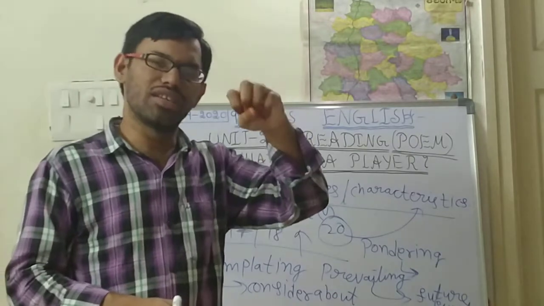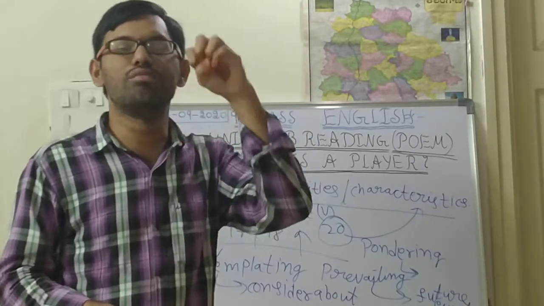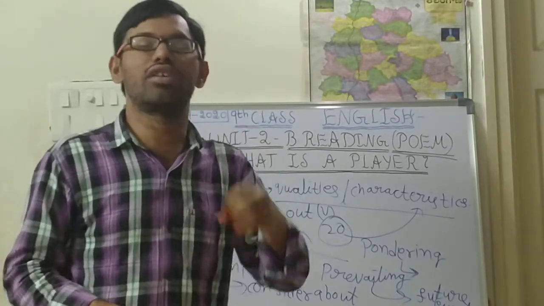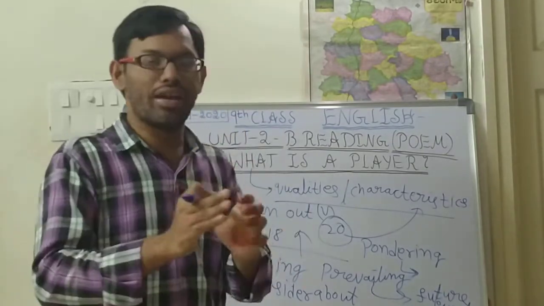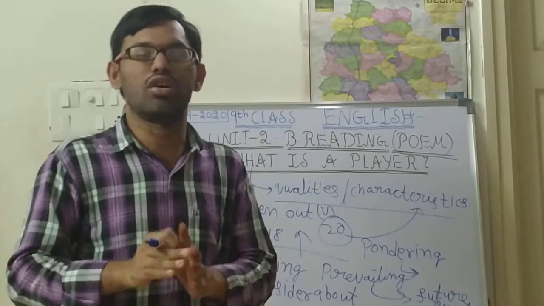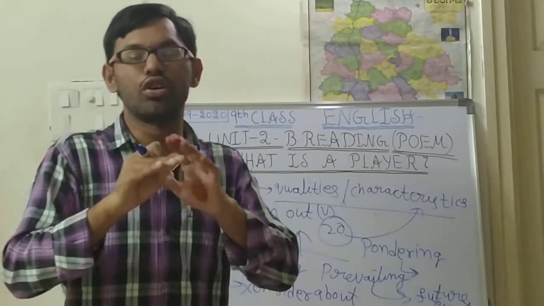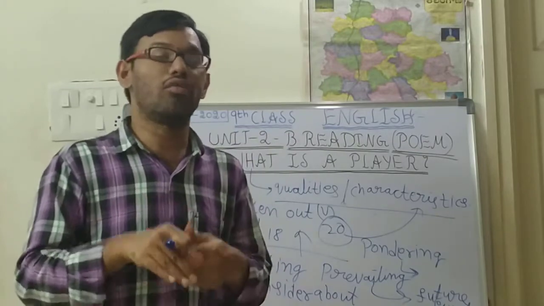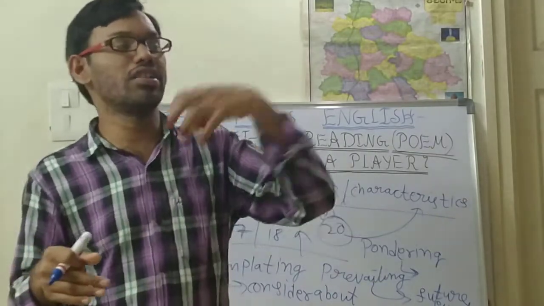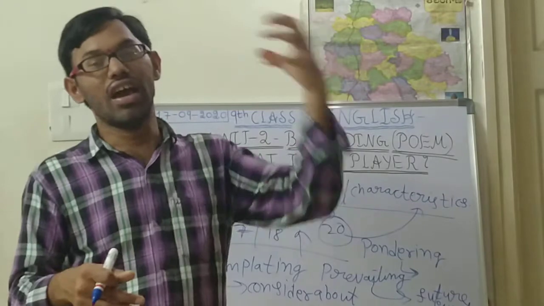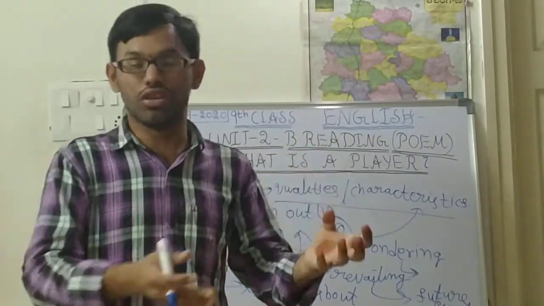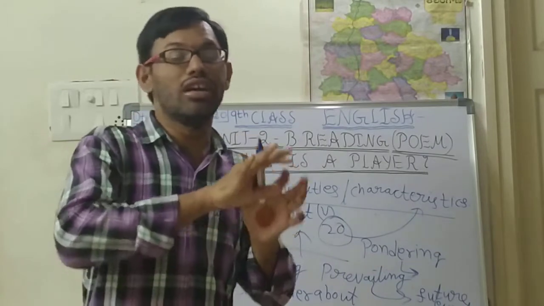That means the player will keep more interest in that activity, in that work. Suppose a player likes cricket very much, he won't stop playing for the cause of fear. What type of fear? Suppose a ball is coming very fast and might hit on the head, that type of fear.